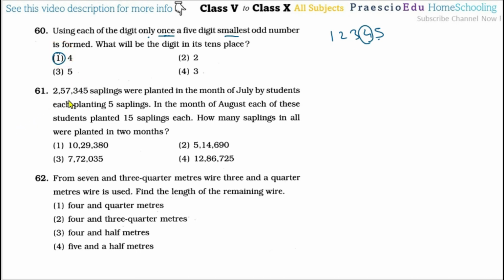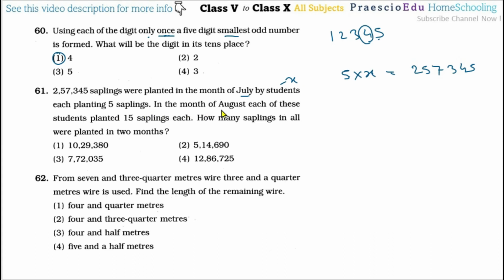Then question number 61. So this much of the saplings were planted in the month of July by students, each planting 5 saplings. So we can say the number of students we don't know, so we will assume that is X. So every student is planting 5 saplings, so there are X students, means 5 multiplied by X is equal to this much, 2,57,345. So this is the one information we got.